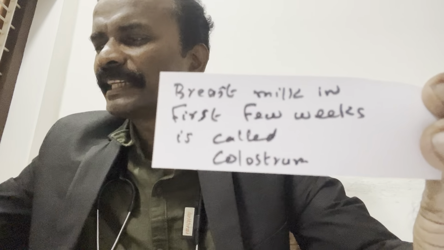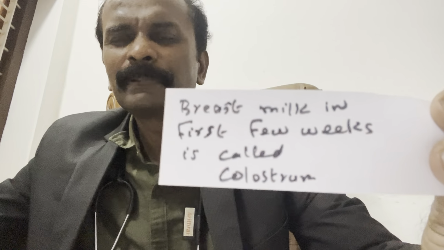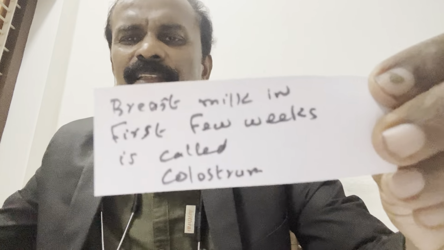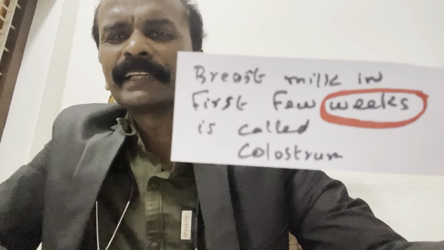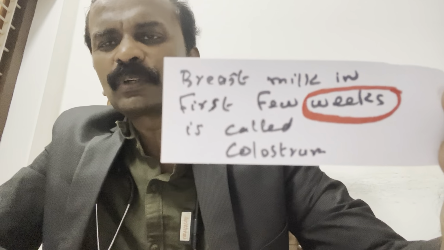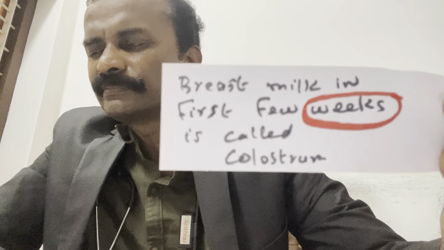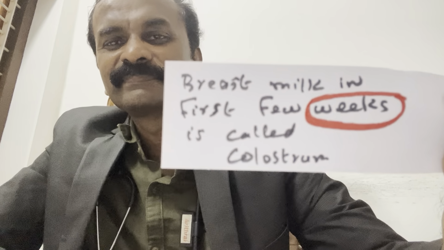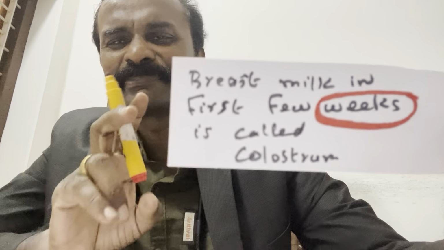Breast milk secreted in the first few weeks is called colostrum. True or false? This is called NEET preparation.